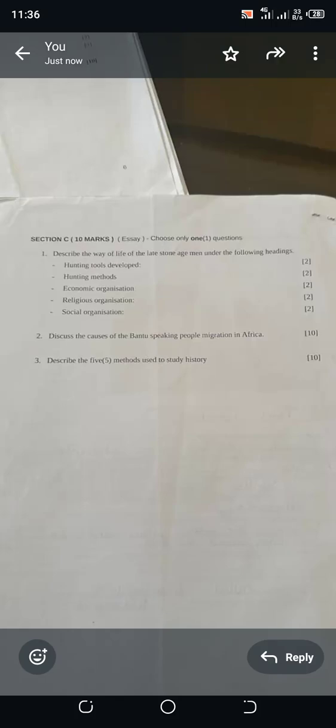So section C of a social studies paper has 3 questions. These are essay questions, so you're only supposed to choose one. You don't answer all of them, even if you know all of them.